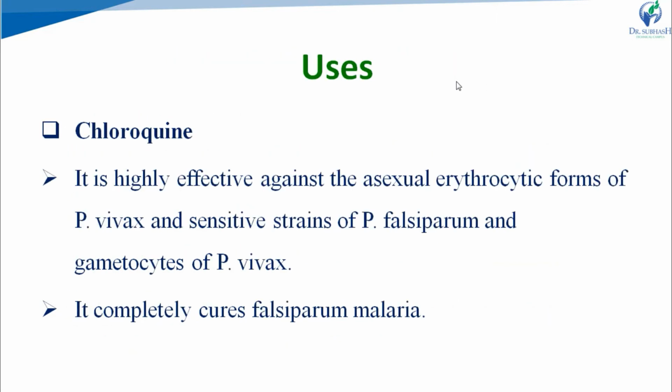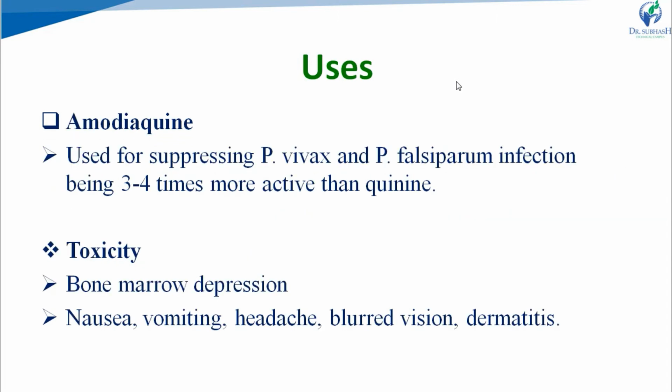Now, next, uses. Chloroquine is highly effective against the asexual erythrocytic form of Plasmodium vivax and sensitive strains of Plasmodium falciparum, as well as gametocytes of Plasmodium vivax. It completely cures falciparum malaria. Next, amodiaquine. It is used for suppressing Plasmodium vivax and Plasmodium falciparum infection, being 3 to 4 times more active than quinine. Toxicity of 4-aminoquinolines includes bone marrow depression, nausea, vomiting, headache, blurred vision, and dermatitis.